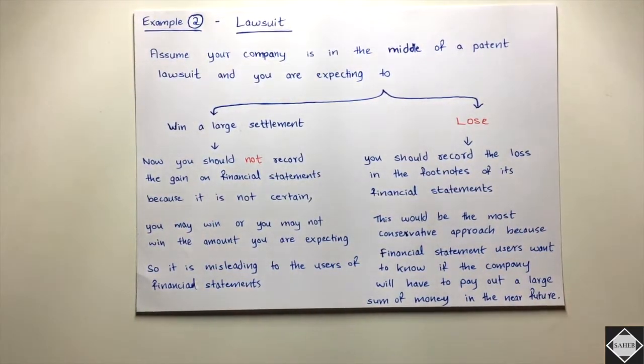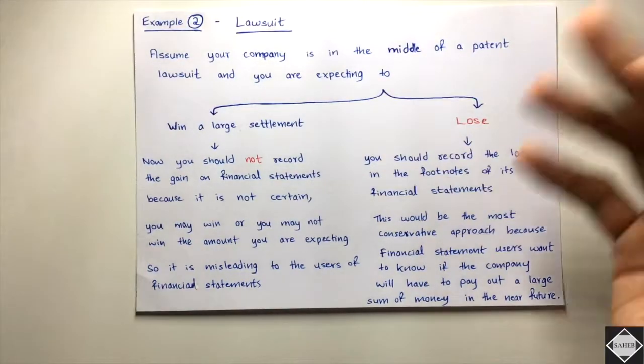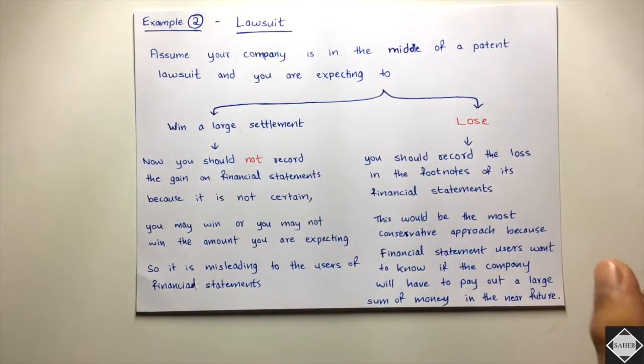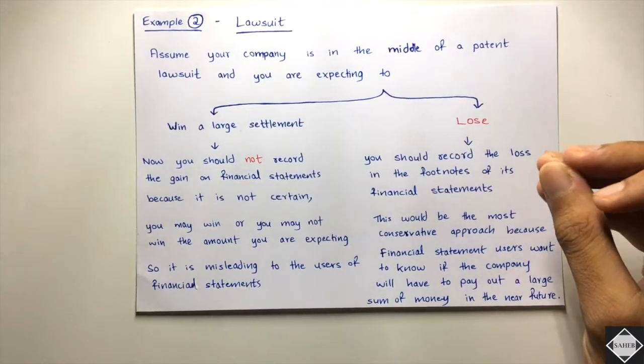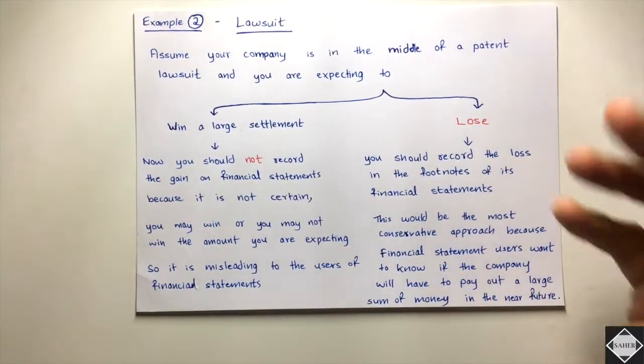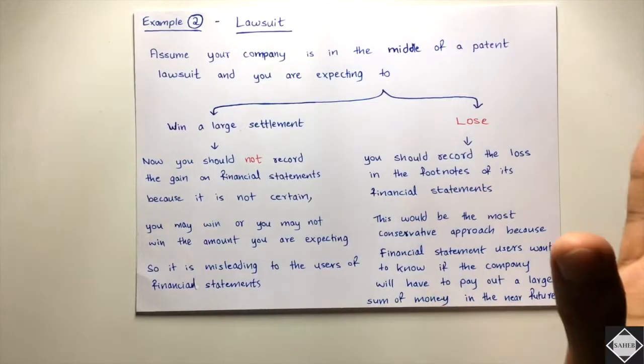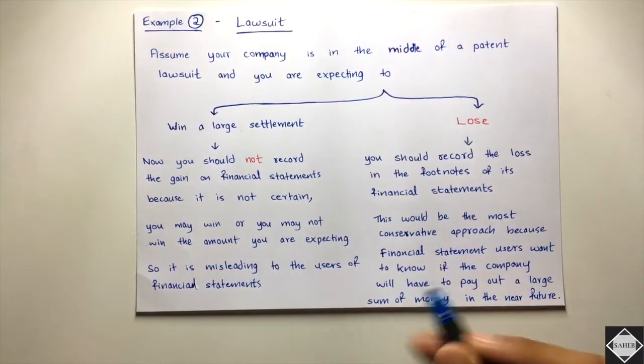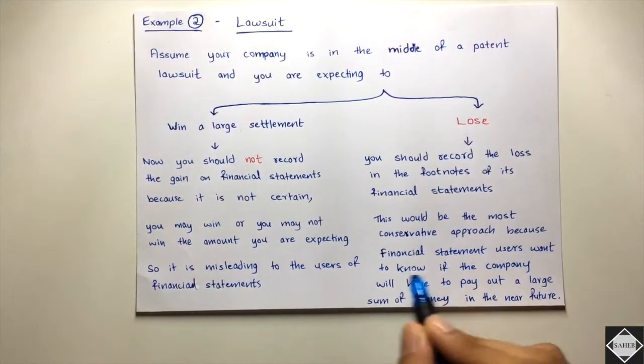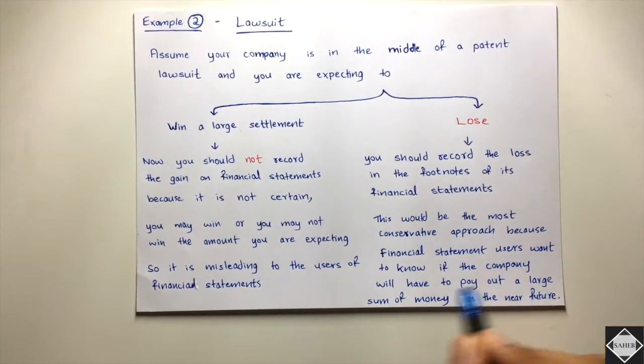So this is how you do it. It's a company. It's not like your own single owner business that you can hide everything from everyone. This is a company. So many people are involved over here, investors, everyone. So you have to follow certain principles. You have to follow the law, and you have a big responsibility over here. So that is why you have to be transparent. That's the conservative approach, because financial statement users want to know if the company will have to pay out a large sum of money in the future.